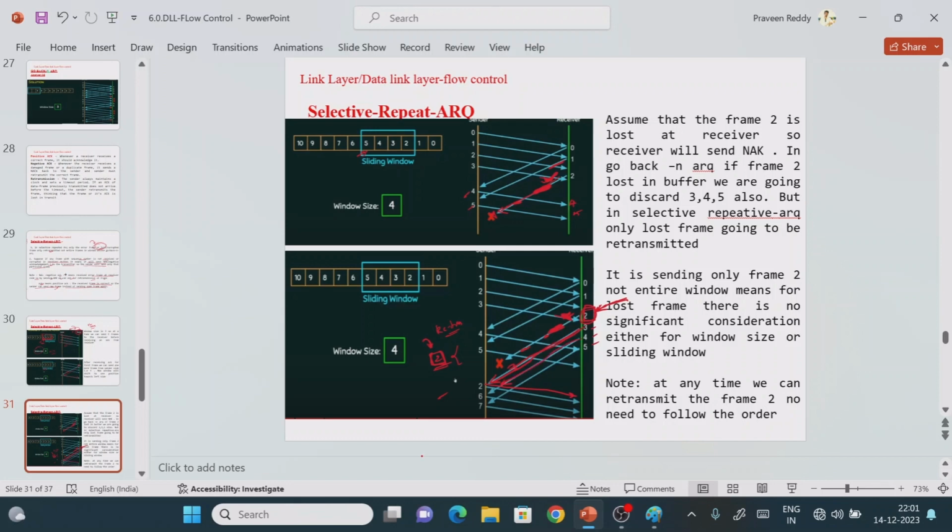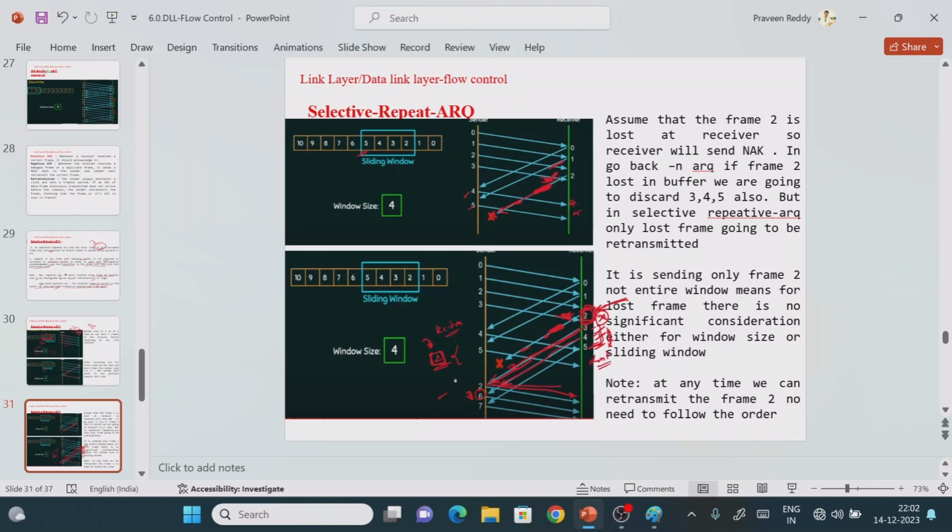Now after getting the acknowledgement for the 4th frame, what can we do? We can send the 6th frame, not the 3rd frame. It means that our 5 frames are completed. If this frame is lost, unlike the Go-Back-N ARQ protocol, it will not discard the other frames. Only this frame is discarded, and the others are kept on hold. After receiving this one also, it will process 3, 4, 5. It means we don't require to send them one more time.